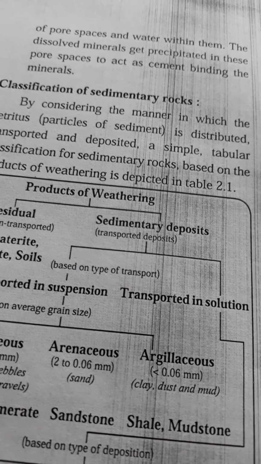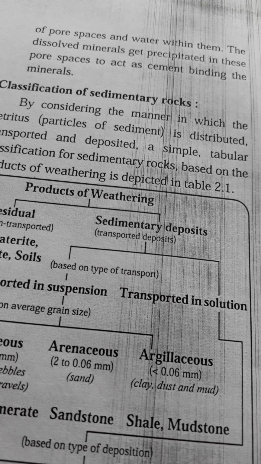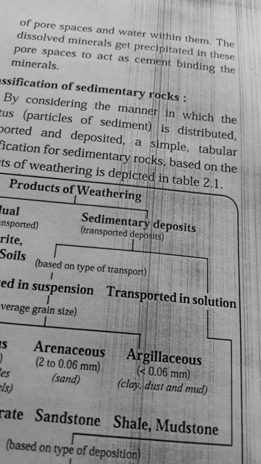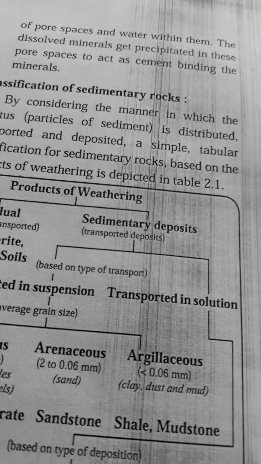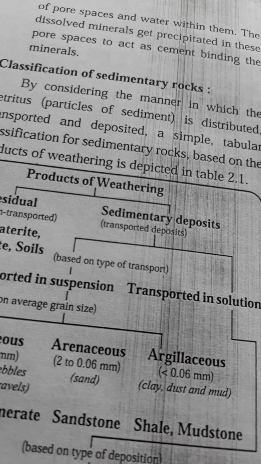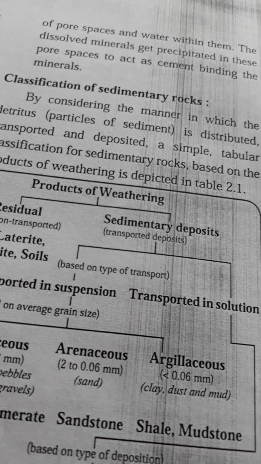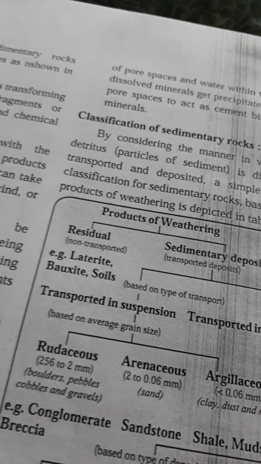Therefore, these sediments bind together, join together or combine together and become hard. In this way, sedimentary rocks are formed. So, formation of sedimentary rocks involves five processes.